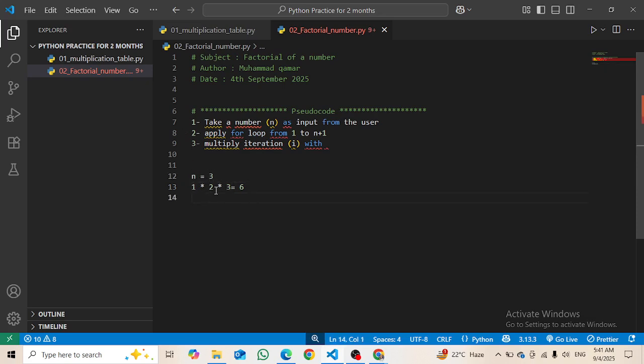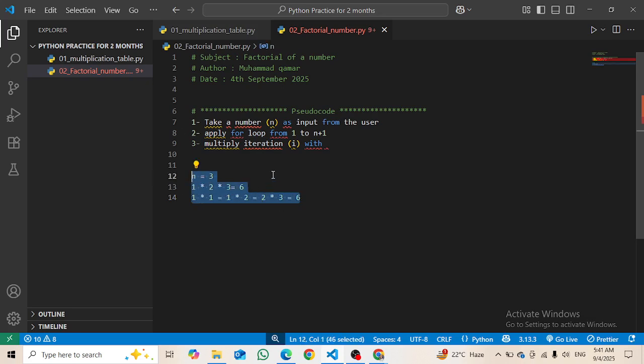So 1 times 2 equals 2 and 2 multiplied by 3 equals 6. How we can do it in code is: first 1 multiplied by 1 equals 1, then multiplied by 2 equals 2, then multiplied by 3 equals 6. This is how we will get it.